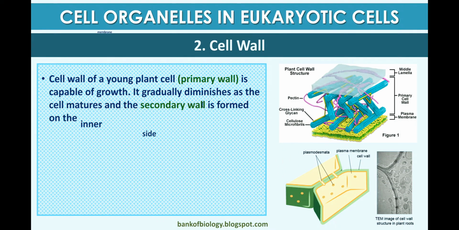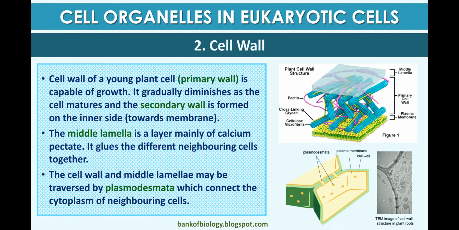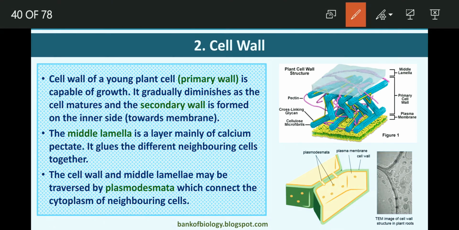The cell wall of a young plant cell is capable of growth, and this gradually diminishes as the cell matures, and the secondary wall is formed on the inner side towards the membrane. The middle lamella is a layer mainly of calcium pectate. It glues the different neighboring cells together. The cell wall and middle lamella may be traversed by plasmodesmata, which connect the cytoplasm of neighboring cells. This is the plant cell wall structure, having layers: middle lamella, primary cell wall, and plasma membrane.